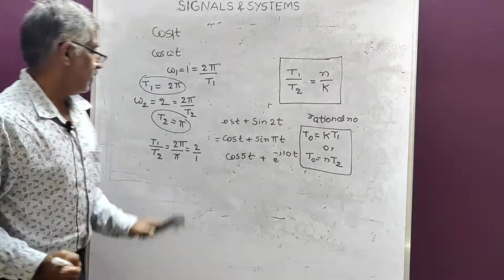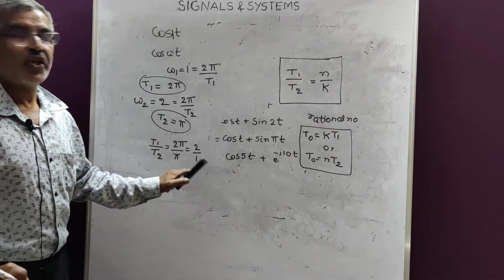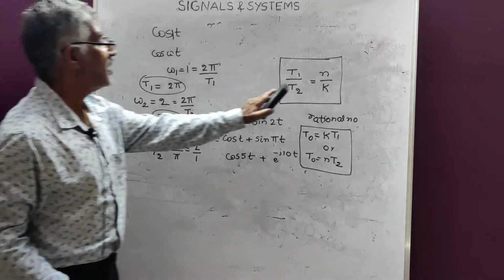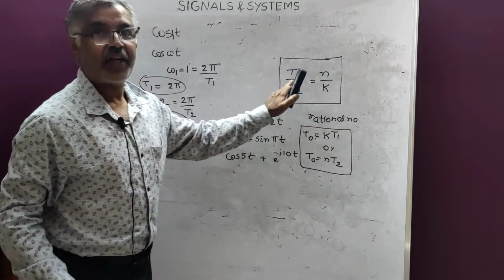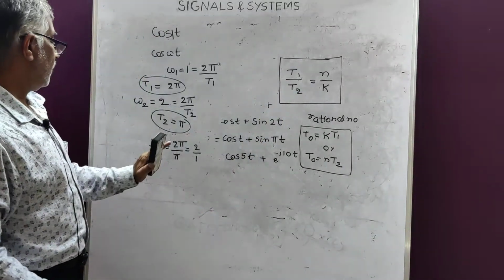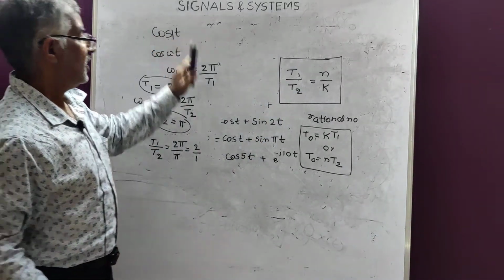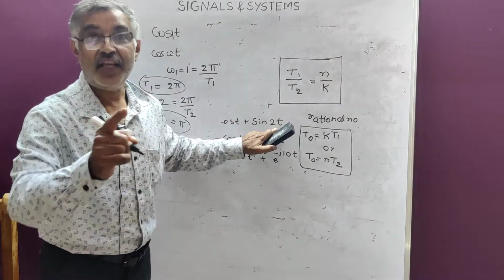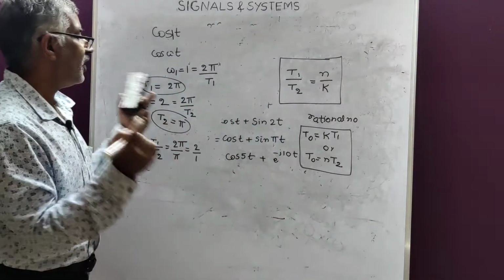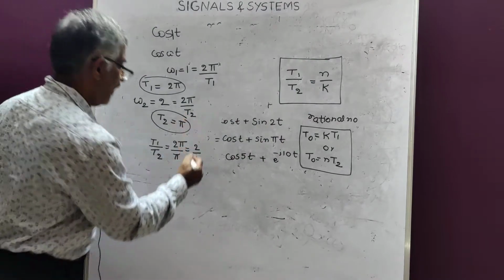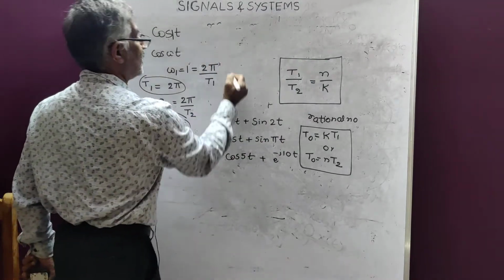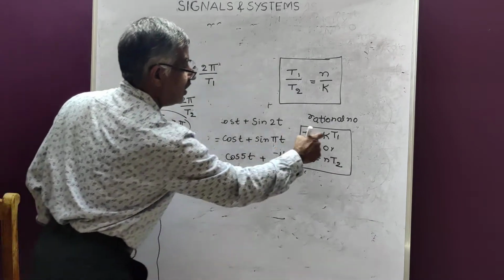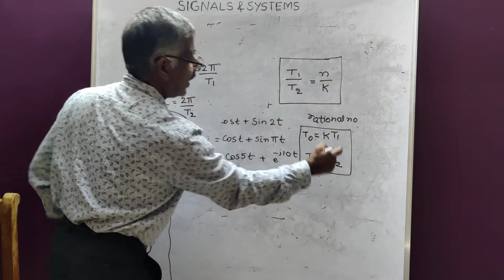So 2 by 1 is a rational number, a ratio of integers. Hence, the condition is satisfied. Therefore, in this case, the summation of cos t and sin 2t is periodic. Then what is the fundamental period? Fundamental period T naught is equal to either kT1 or nT2.